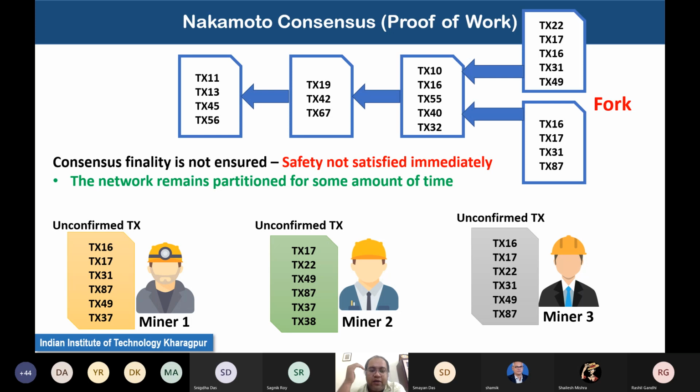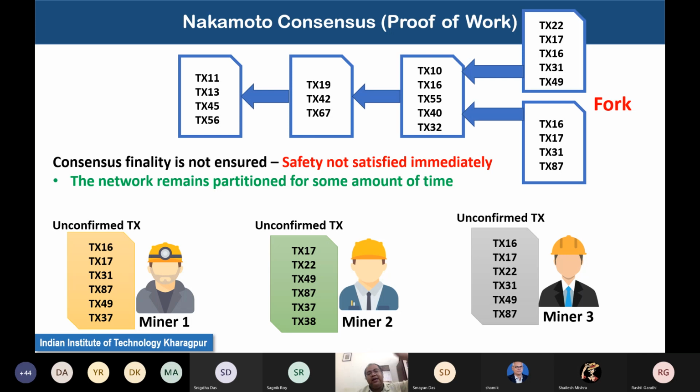So for a certain duration, the network remains partitioned. That means a part of the network may agree on one block and another part of the network may agree on a different block. Say, for example, if I am miner 3, I am proposing a new block. The people who are closer to me from the network perspective, that means the people who have minimum delay towards me, will see the block that I have proposed.